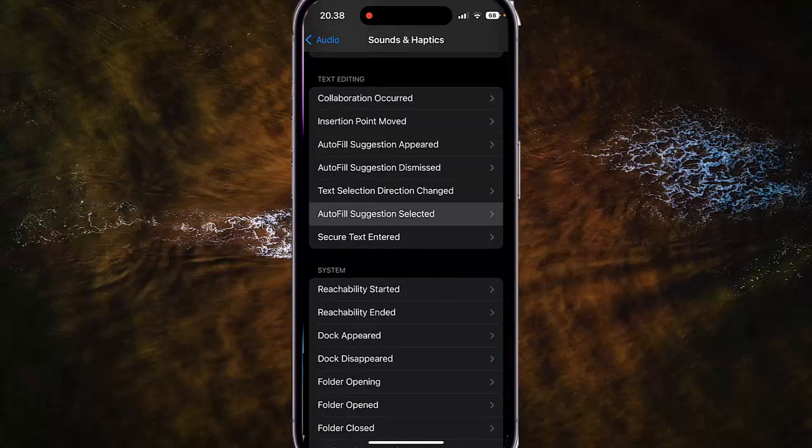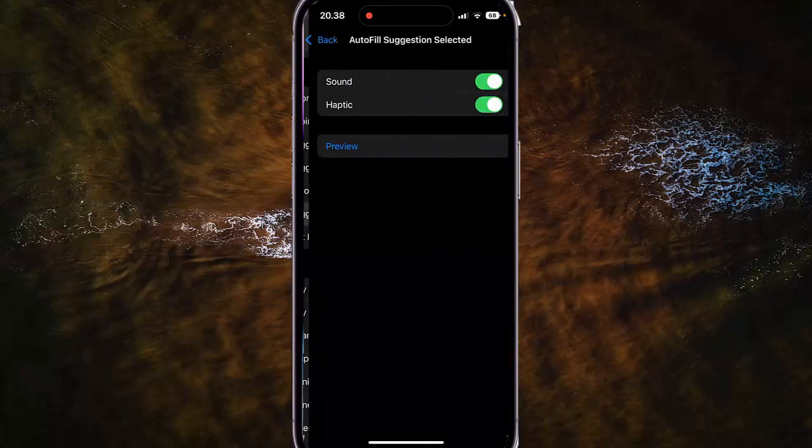Next, tap Autofill Suggestion Selected and then on Sound, tap switch until green to turn on or tap switch until green to turn off. Tap switch until green to turn on or tap switch until green to turn off Autofill Suggestion Selected sound effect when VoiceOver is on.